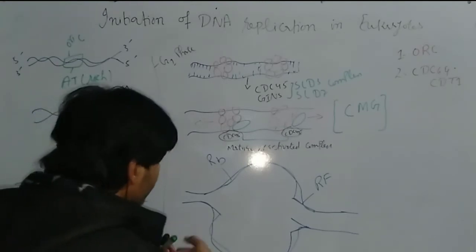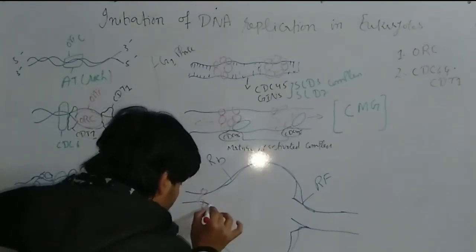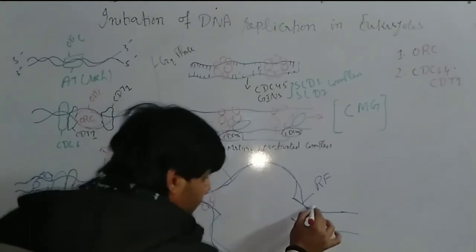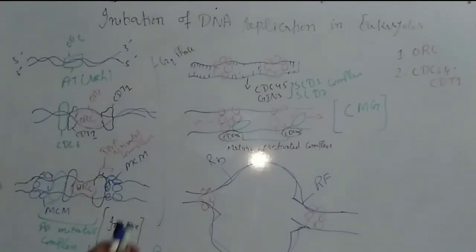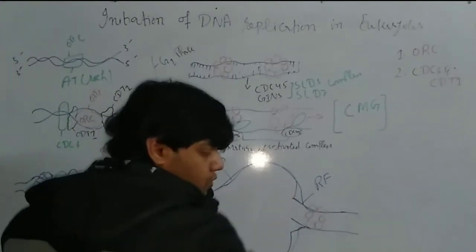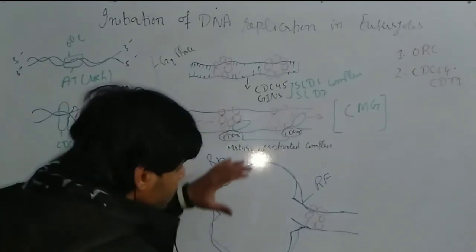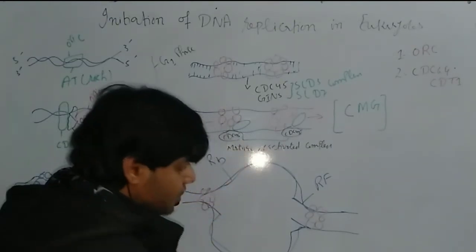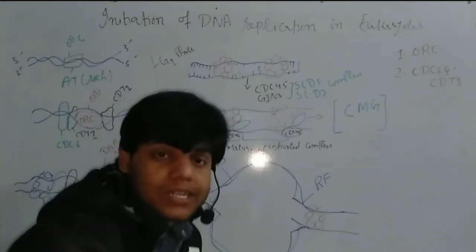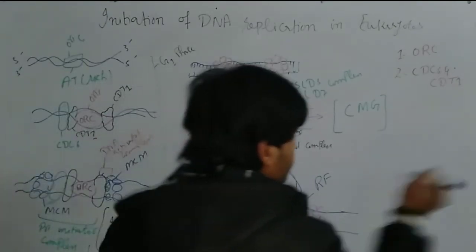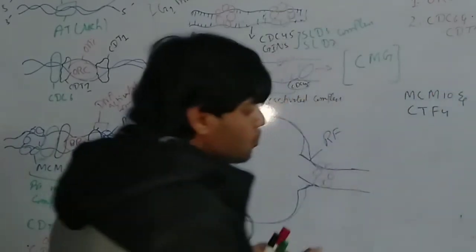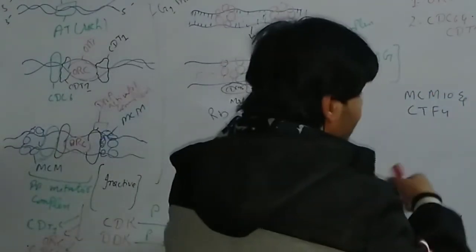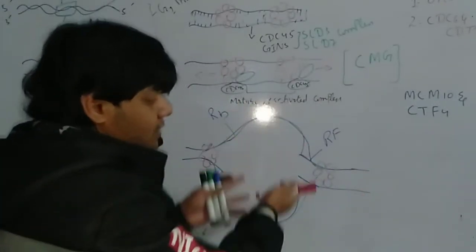Now again let me draw here in a small way. This is the Mcm protein and this is another. So both Mcm proteins are going in opposite directions. Now once we get the replication bubble, other proteins are also activated, and these proteins are MCM10 and CTF4. So these two proteins are recruited with this complex.